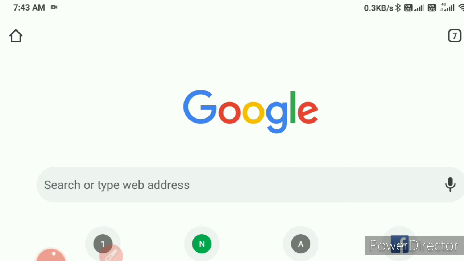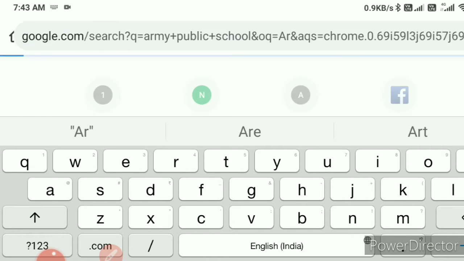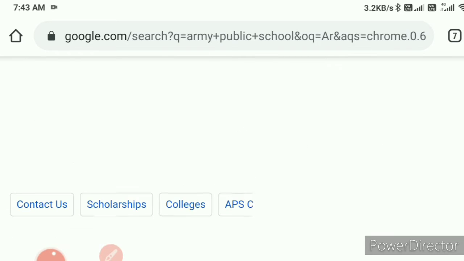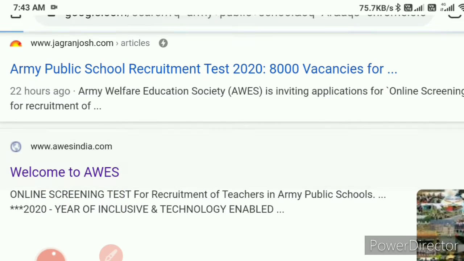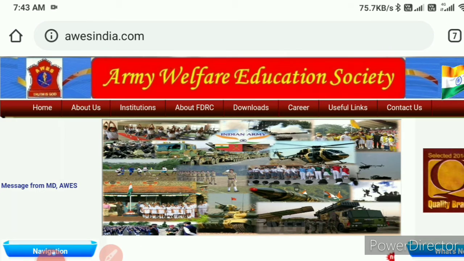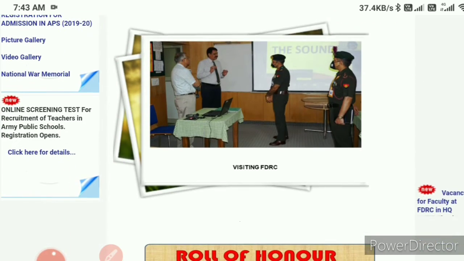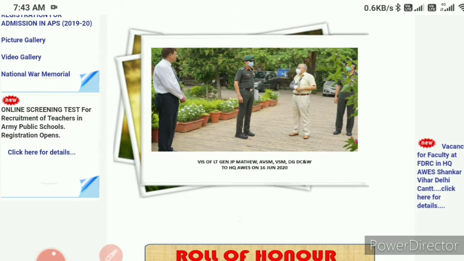First of all, open Google, then write here Army Public School. Then this interface will come up. Just scroll down and click on the second link. After clicking, this interface will open on your phone. Scroll down and click on the online screening test for recruitment of teacher in Army Public School.